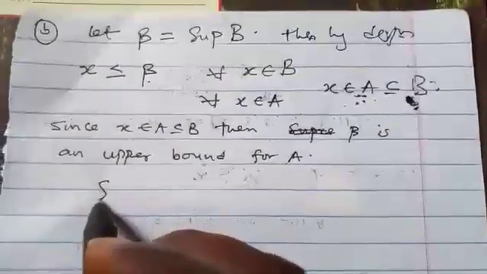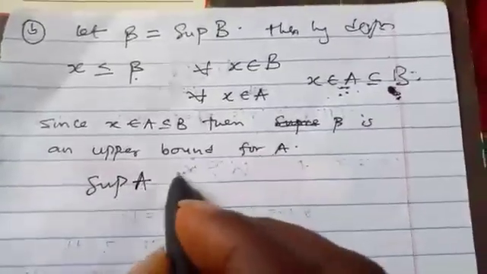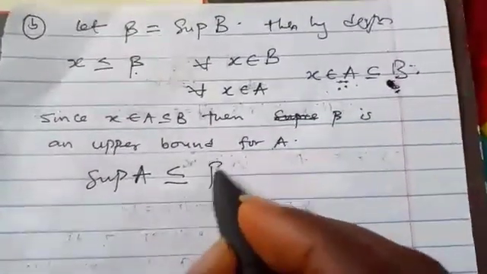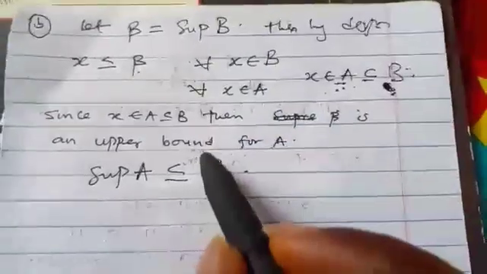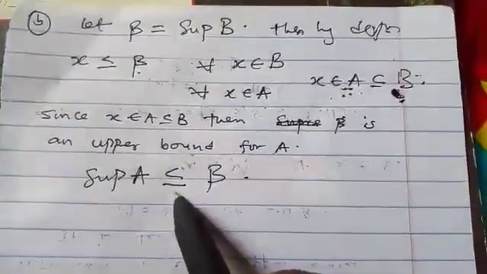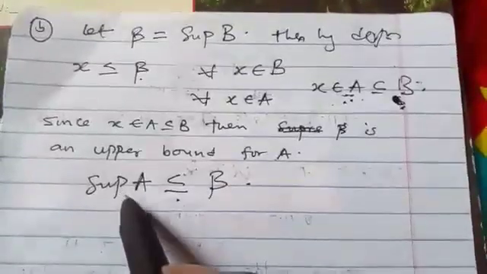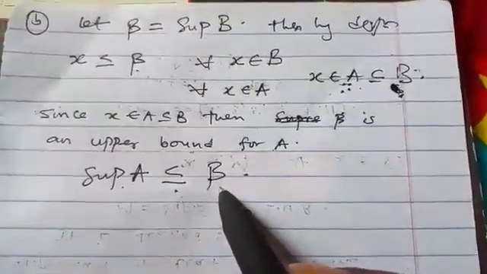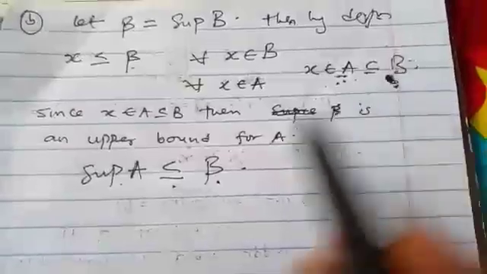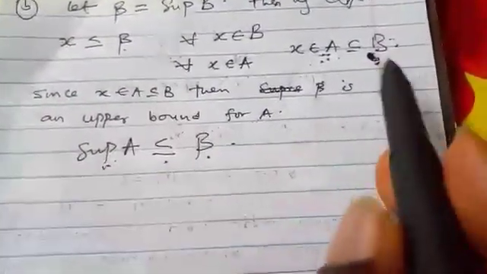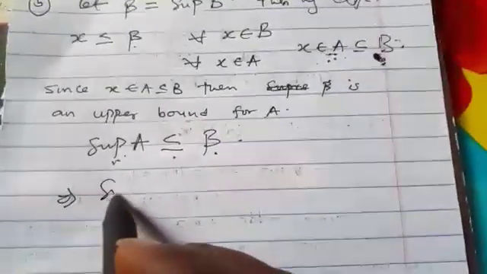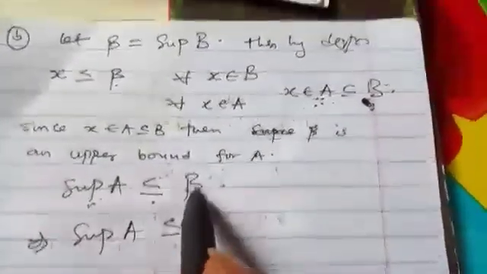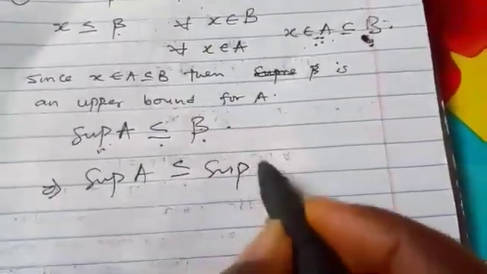What that simply means is that the supremum of A will still be less than or equal to this beta, because beta is an upper bound. Why do we use less than or equal to? Because the supremum is the least of the upper bounds. So the supremum of A is less than or equal to beta, and our beta is the supremum of B, and that completes the proof.